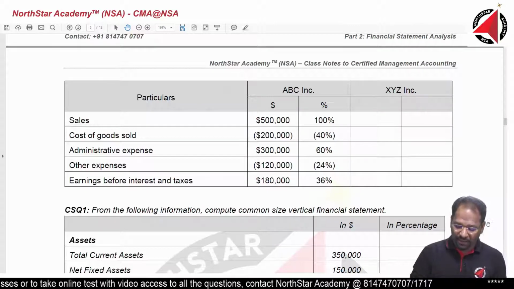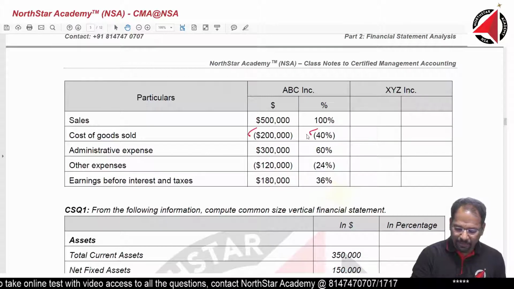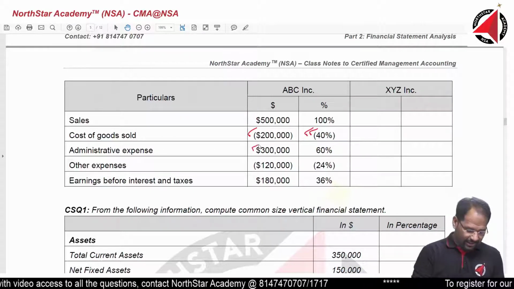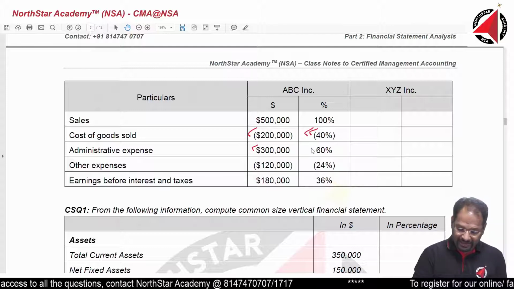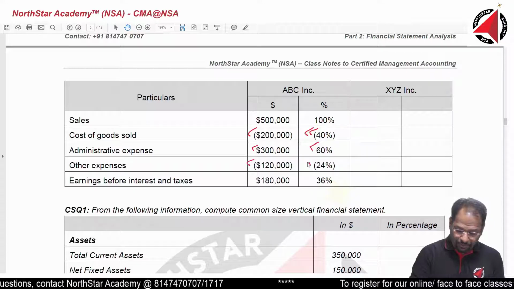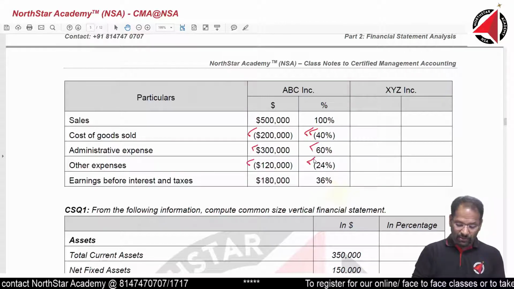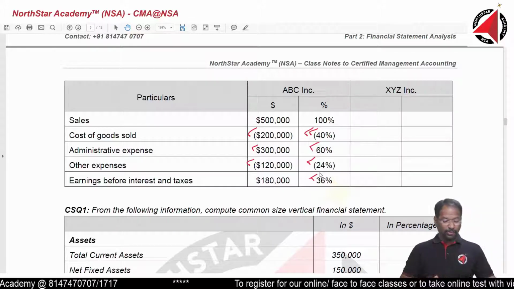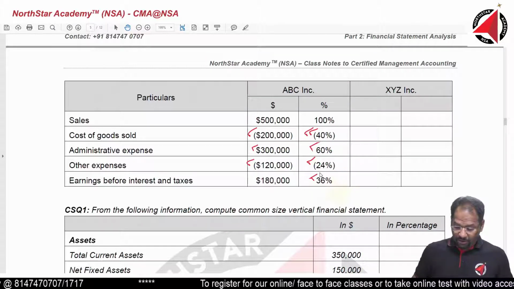So you get 40%. If this number is negative, the percentage will also become negative. Then next, 300,000 equals. You get 60%. 120,000 equals. You get 24%. 180,000 equals. You get 36%. I hope all of you have got it.